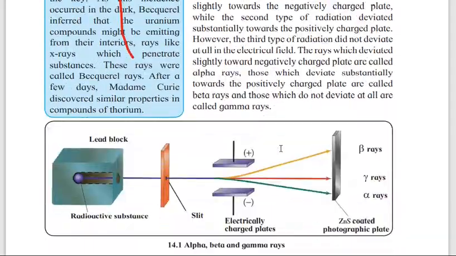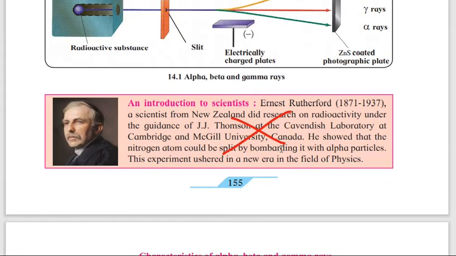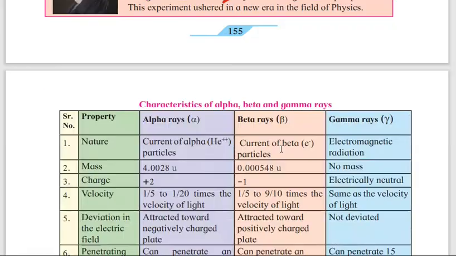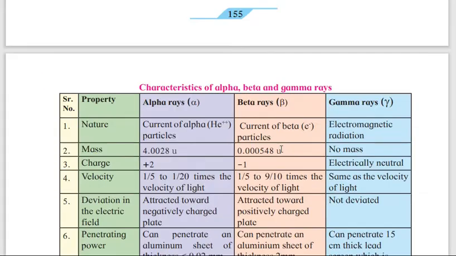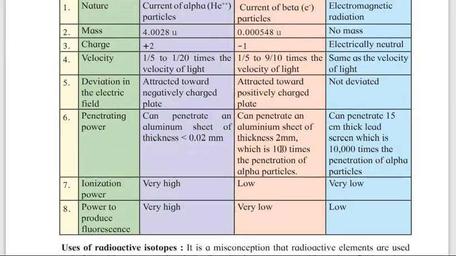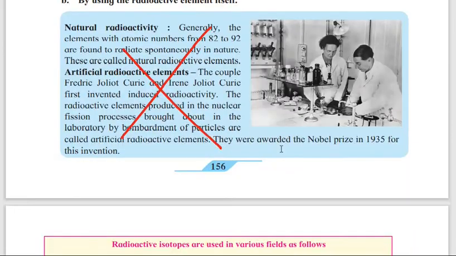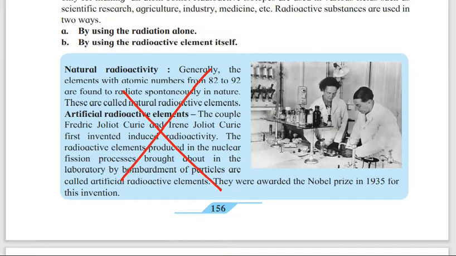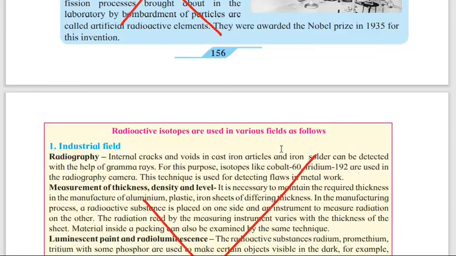155, an introduction to scientist has been reduced. Again down also one more introduction to scientist is given. 155, that has been reduced. Here you have to do all, alpha, beta and gamma rays. Then in 156, natural radioactivity and artificial has been removed here.